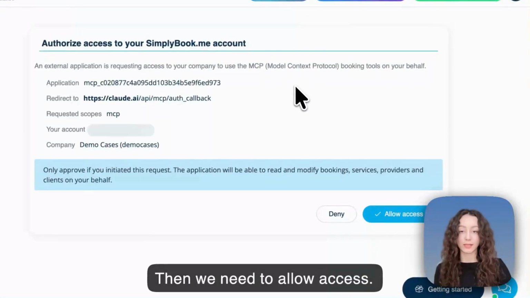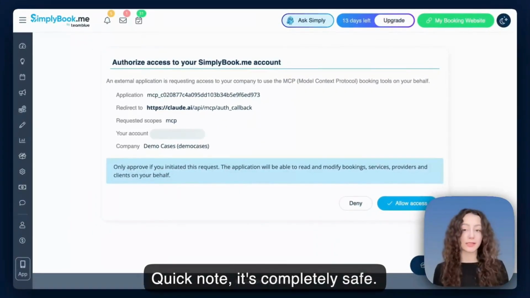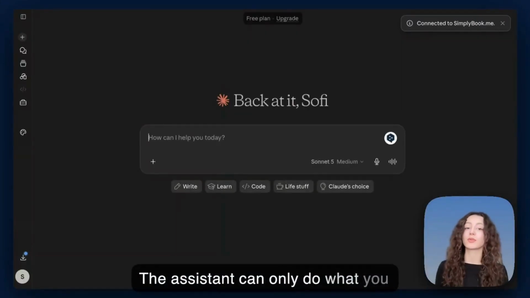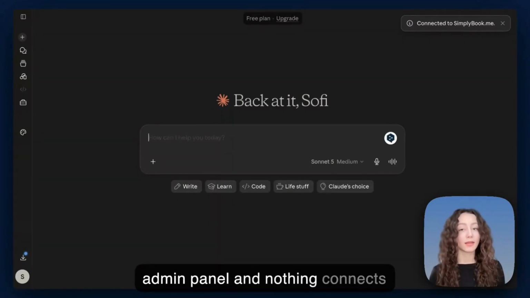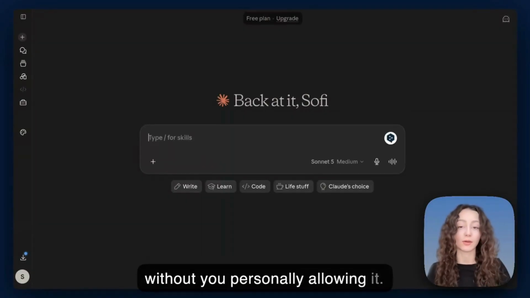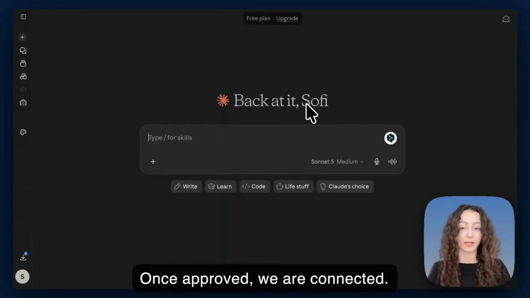Then we need to allow access. Quick note, it's completely safe. The assistant can only do what you can do. It inherits your permissions from the admin panel and nothing connects without you personally allowing it. Once approved, we are connected.